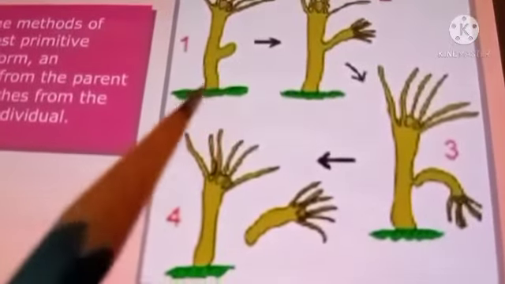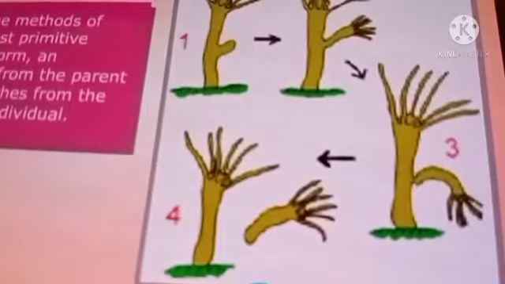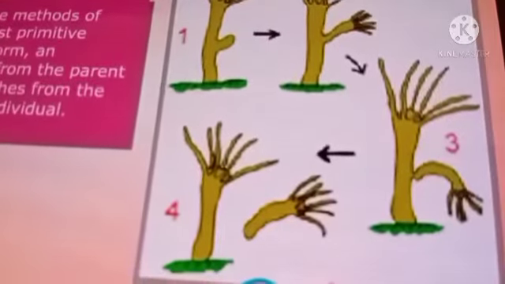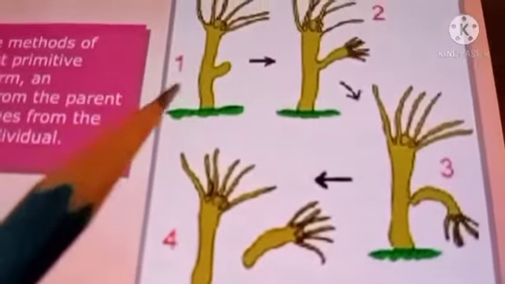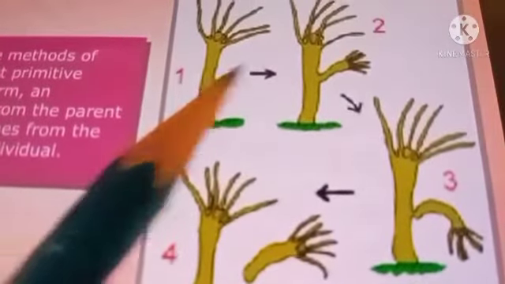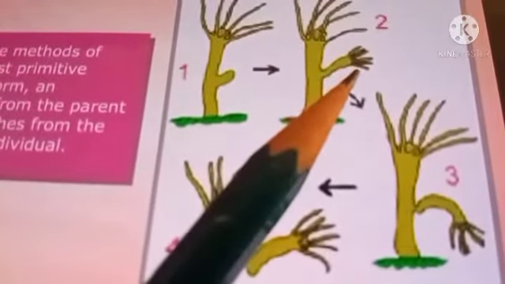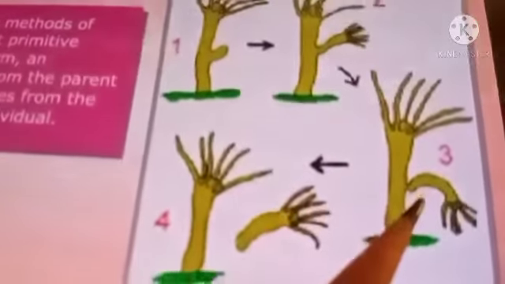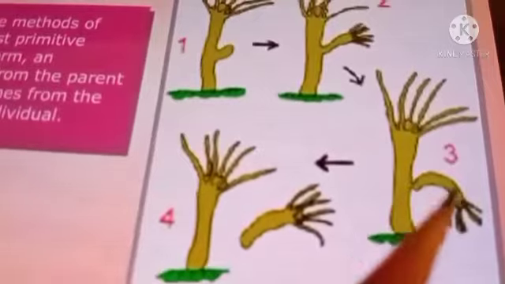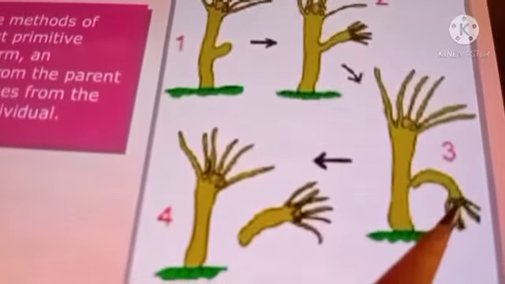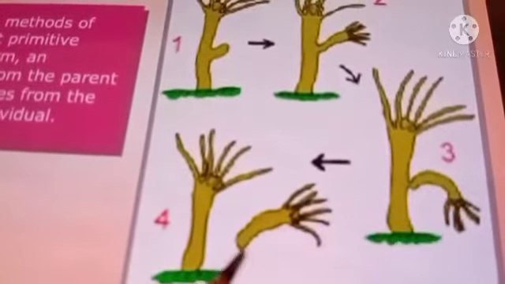Another method of asexual reproduction is observed in the microscopic organism also. Here you can see the bud first comes, then it grows a little more. Once it is overflowing, the plant cannot hold it because it becomes heavy, and it falls off.